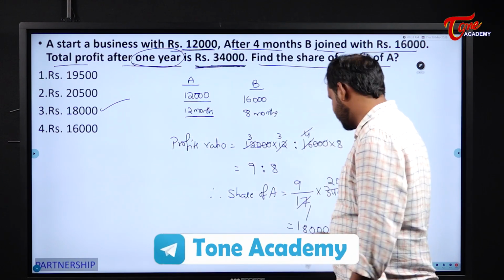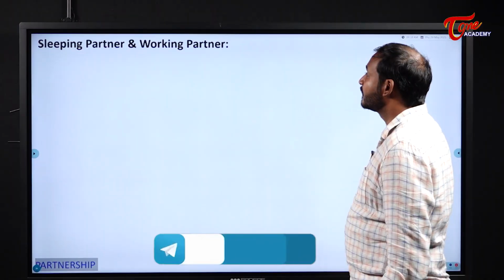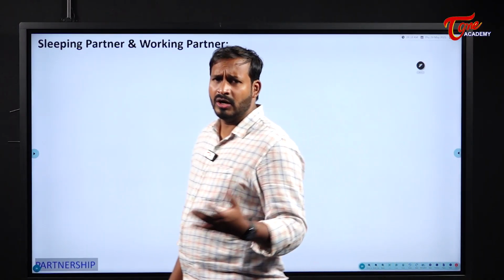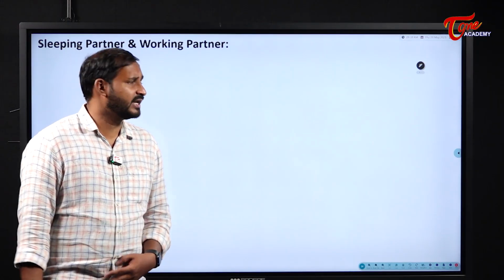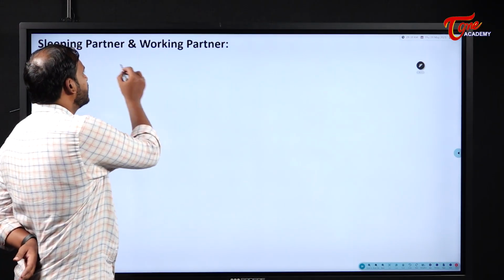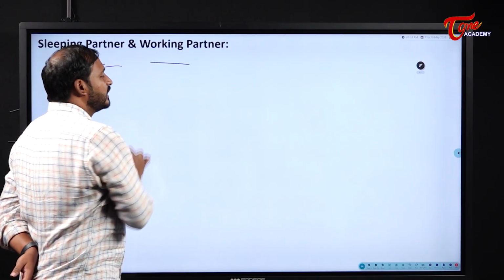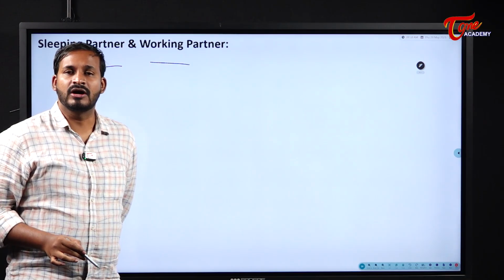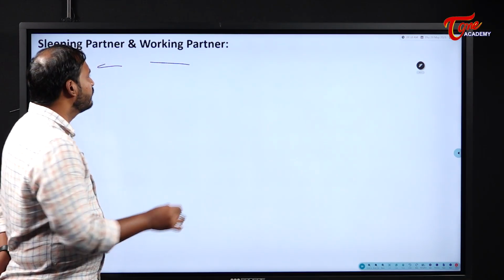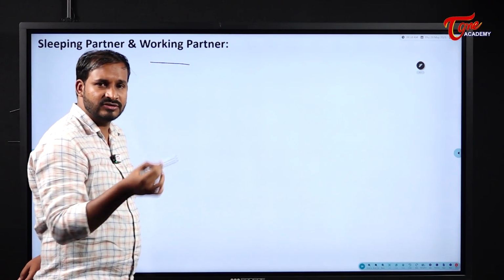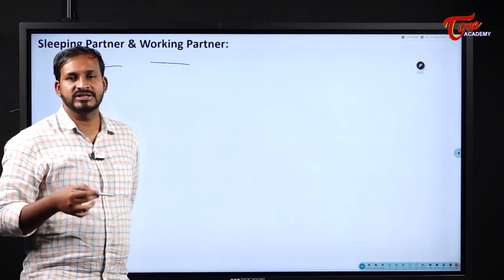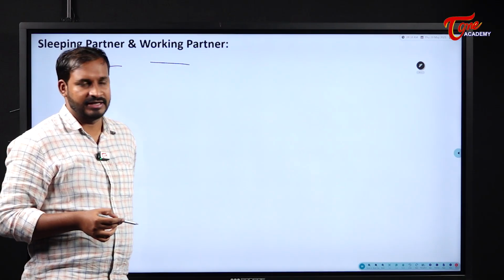Next one. Now, we already discussed what a sleeping partner and a working partner are. Sleeping partner, the one who only invests in the business. Working partner, he will invest as well as look after the business activity. So obviously the working partner should get more profit, because he is working in the business.